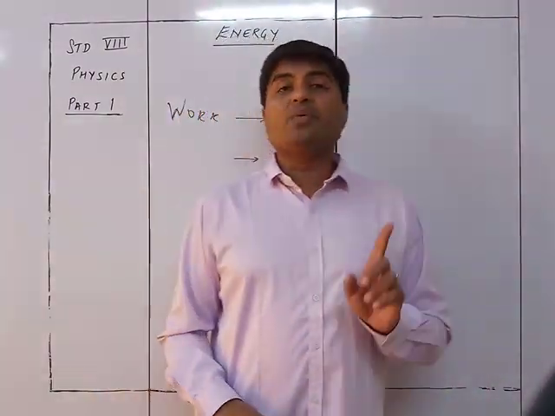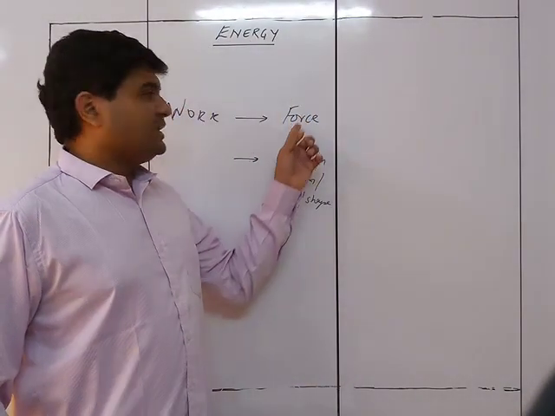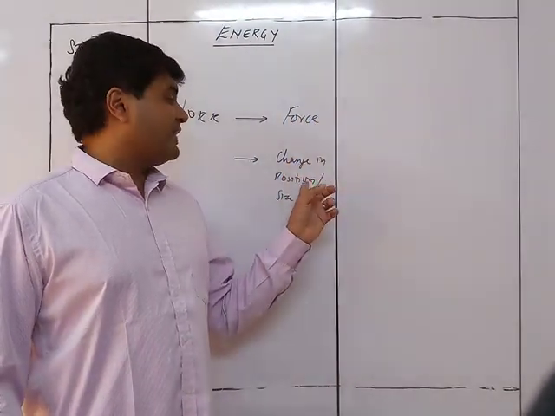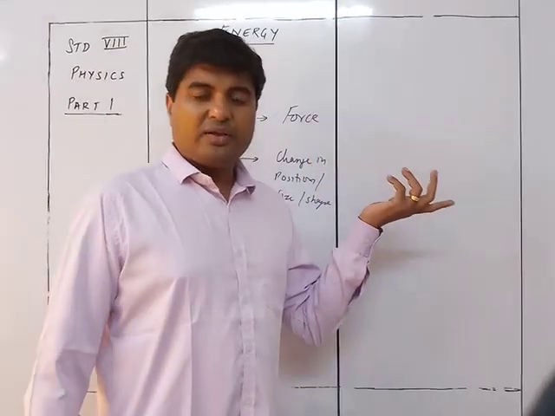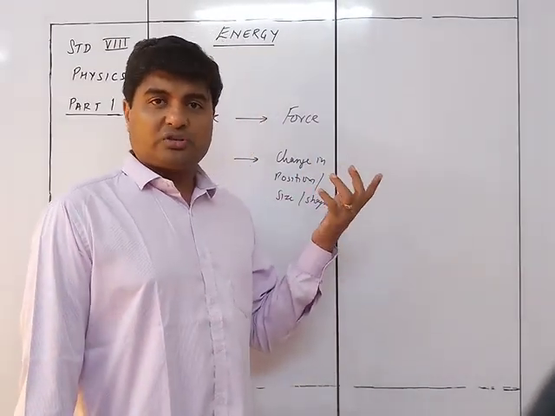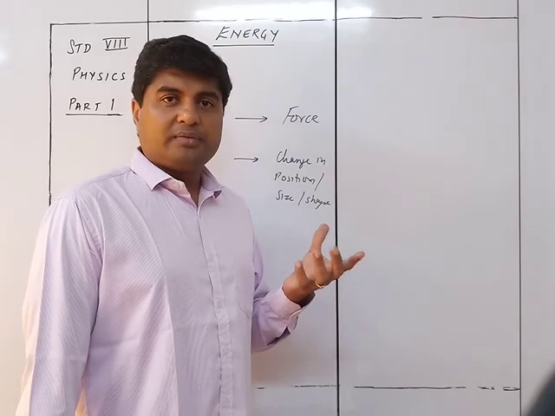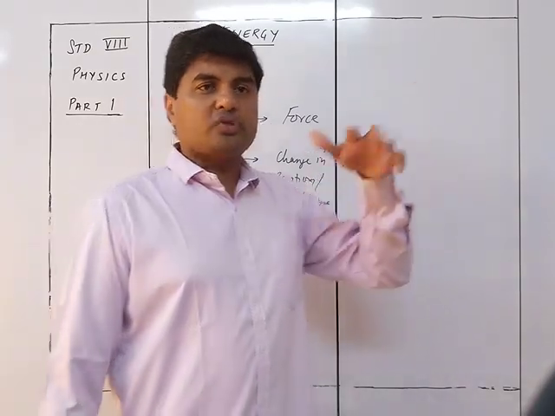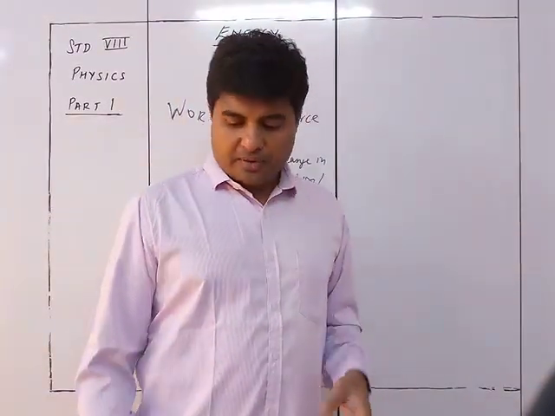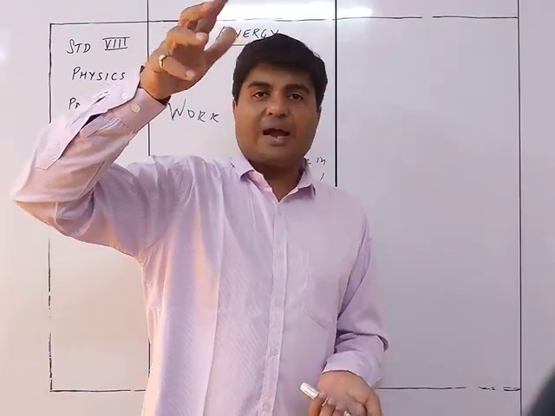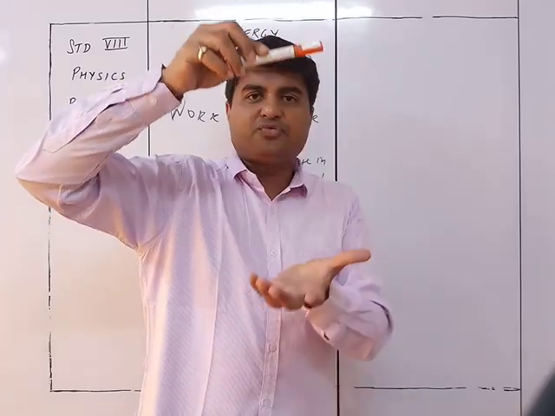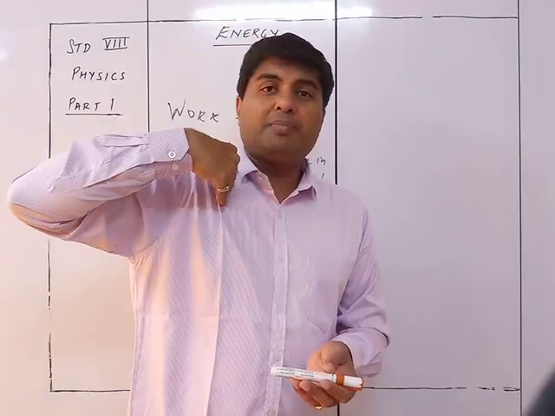Okay, so for the work to be done, both these things are needed. Even if there is a change in position but no force was there, for example, if something moved because of gravity, and I'm just releasing it, did I apply any force? I didn't apply any force. It was due to gravity that it fell down. So what is the work done by me?